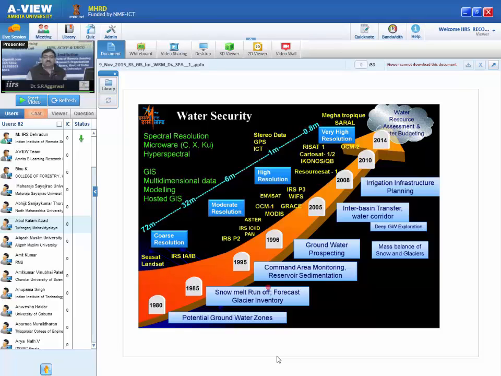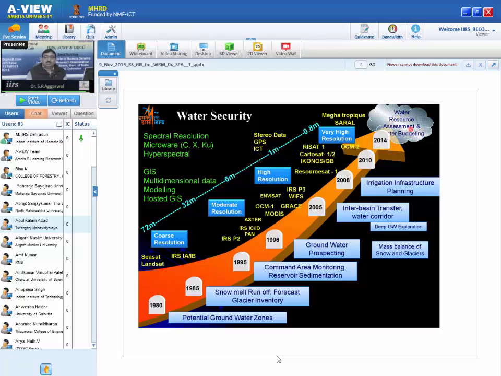Not only that, this is a set of satellites, and you see, long back we started with potential groundwater zonation, snowmelt runoff modeling, forecasting, glacier inventory, command area monitoring, groundwater prospecting, mass balance of snow and glaciers, deep groundwater exploration, of course with models, it is not directly from remote sensing, interbasin transfer of water corridors, irrigation infrastructure planning, performance evaluation, and nowadays we are talking about day-to-day basis water balance studies and water budgeting.